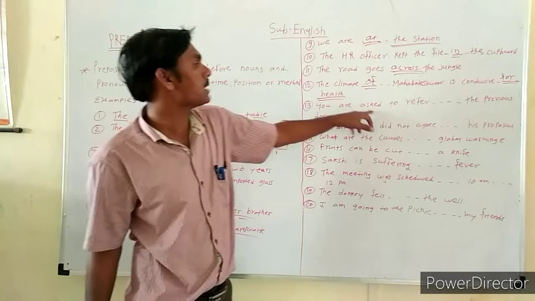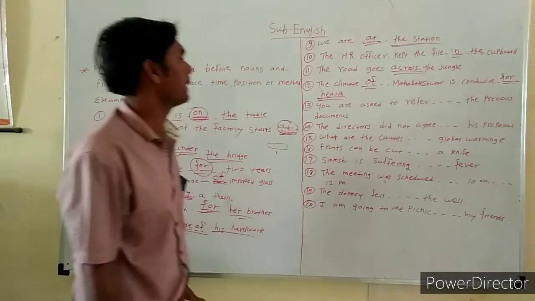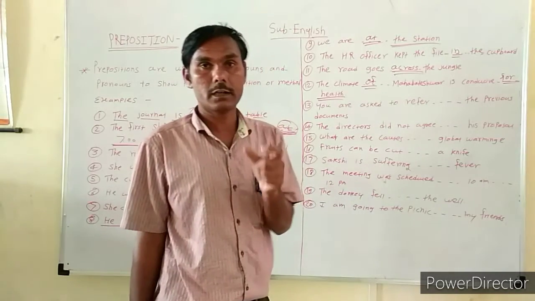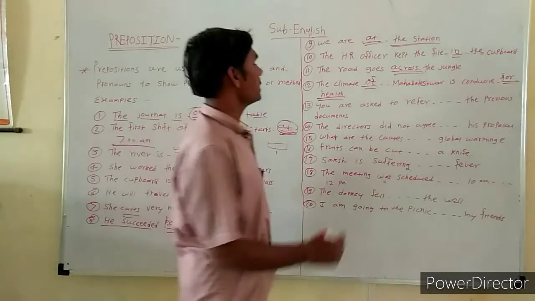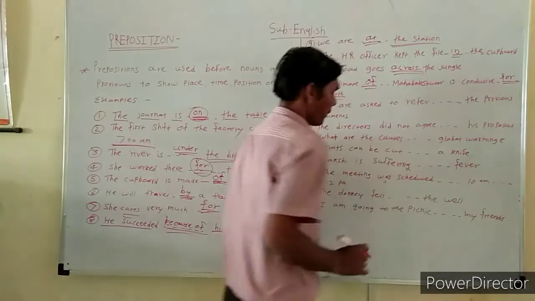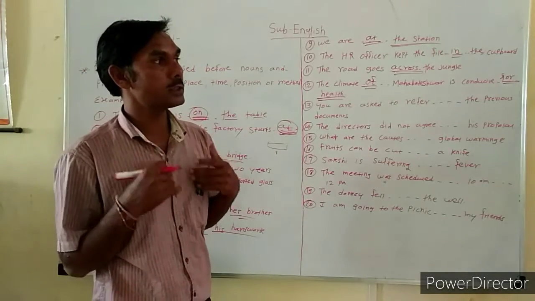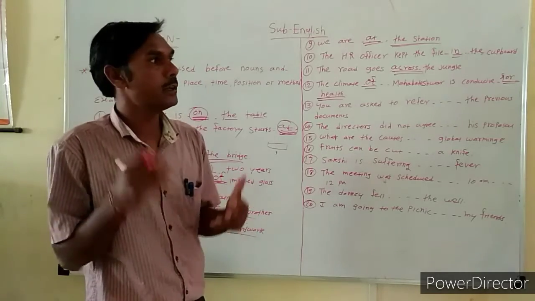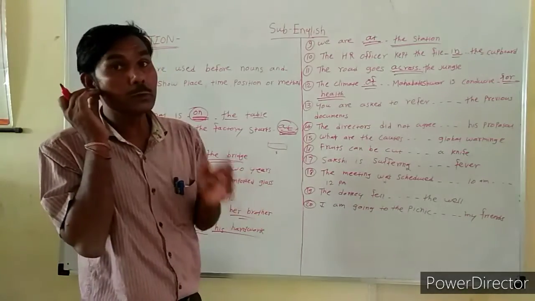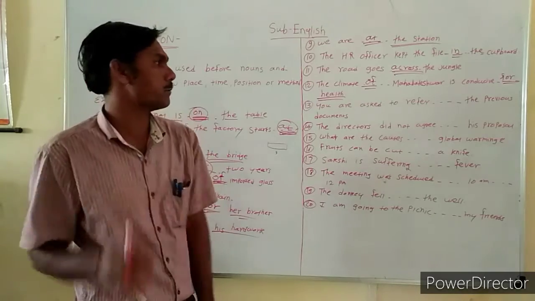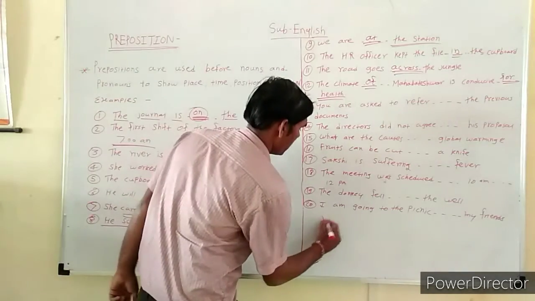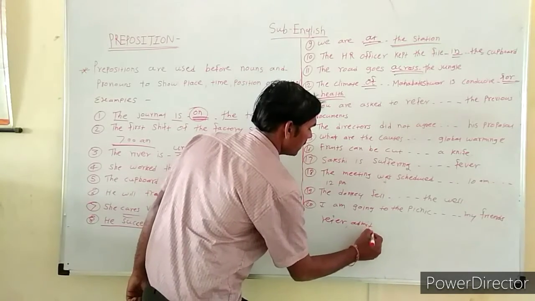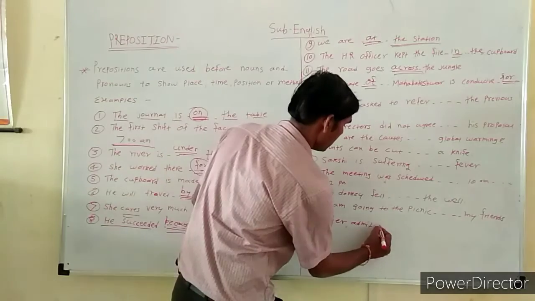Next, you are asked to refer dash the previous documents. Here there are some rules regarding prepositions. When verbs like agree, refer, admit are given, after that verb we use to as a preposition. Refer, admit, agree.